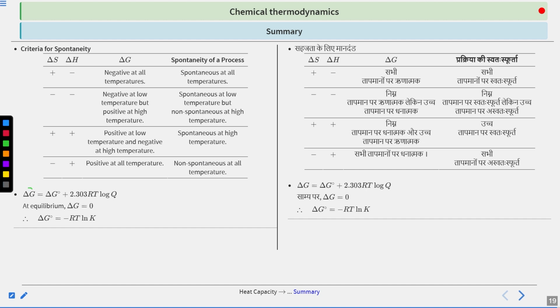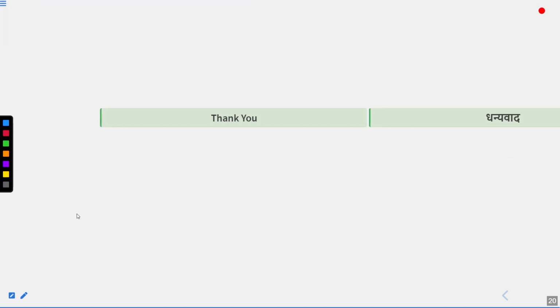Now we have seen the relation between delta G and Q, which is delta G equal to delta G naught plus 2.303 RT log Q, and at equilibrium delta G becomes 0. Therefore, delta G naught equals minus RT ln K. So this was all for today for the theory session.